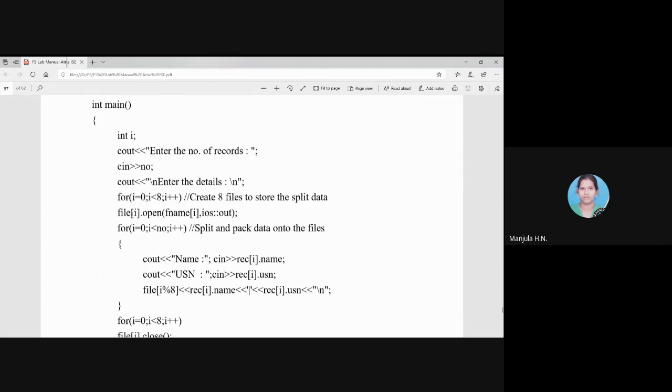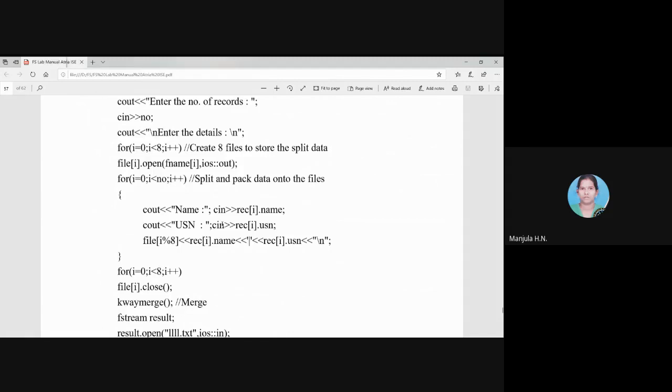We are opening the file. File of i is the logical reference for each file. File of 0 means the first file, file of 1 means the second file. So open that file with the file name. What is the file name we have defined in fname? That is 1.txt, 2.txt, like that. So those files will be opened in which mode? ios::out, input output stream out. That means we are opening the 8 files in write mode.